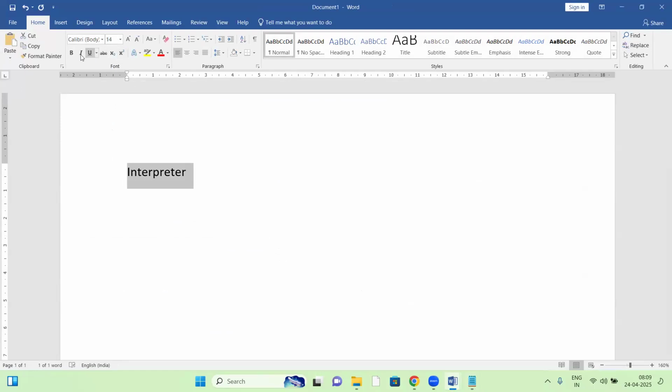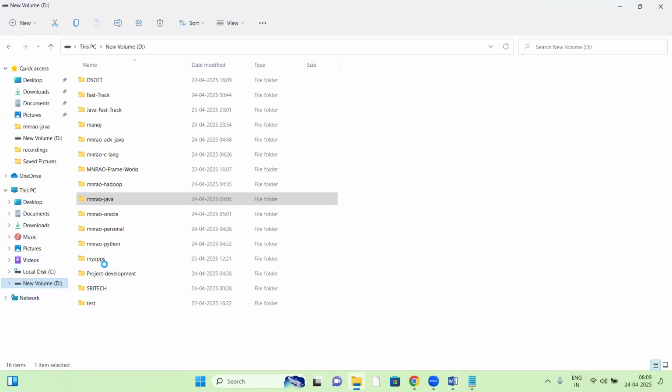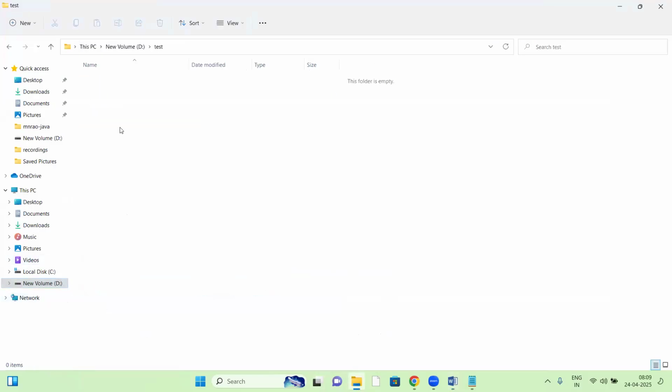For interpreter, the best example is Python. I am taking Python as the example. Let us write some very simple Python script, test.py. Let us take it in the D drive, test folder. Here I'm writing some Python script. I'm taking Notepad.